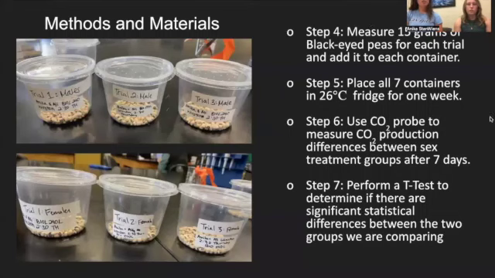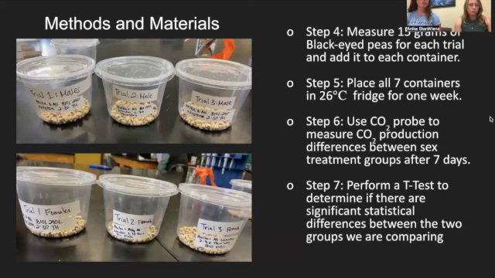Then with step 4, we added 15 grams of black-eyed peas to each container so that the beetles had sustenance for the 7-day period while we were not in the lab. Then step 5, we placed all 7 containers, so the 3 male trials and the 3 female trials, as well as the control group, into the 26-degree-Celsius fridge for the week. For step 6, we used the CO2 probe and the software connected to the probe, provided by the school, to measure the production differences between the sex treatment groups after the 7 days.